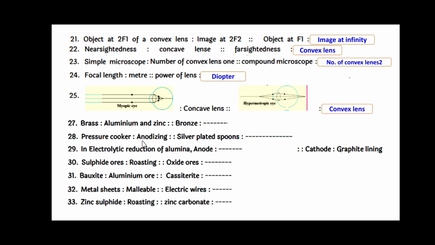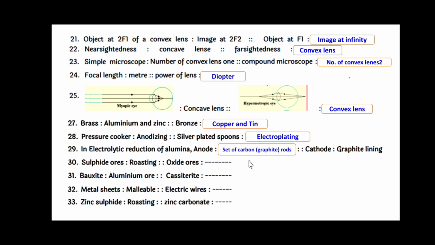Brass is made up of copper and zinc, whereas bronze is made with copper and tin. In a pressure cooker the anodizing technique is used, and for a silver plated spoon you use electroplating. In the electrolytic reduction of alumina, the anode is graphite lined, whereas the cathode is the graphite lining of the cell.